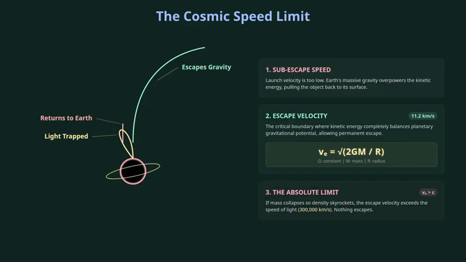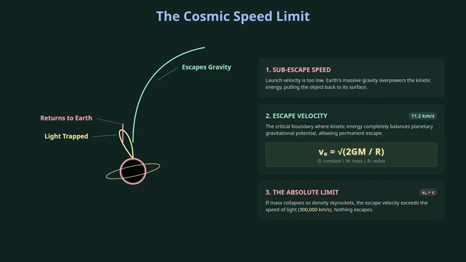But what happens if an object becomes so massive or so incredibly compressed that its escape velocity surpasses 300,000 kilometers per second? That is the speed of light, the ultimate speed limit of our universe. If light itself cannot move fast enough to escape this object, then nothing can, rendering the object completely invisible to the outside world.